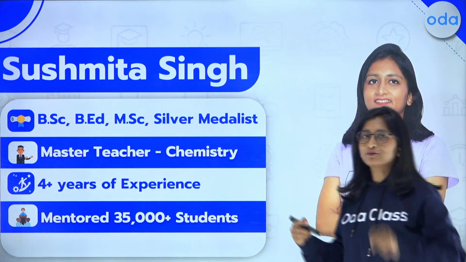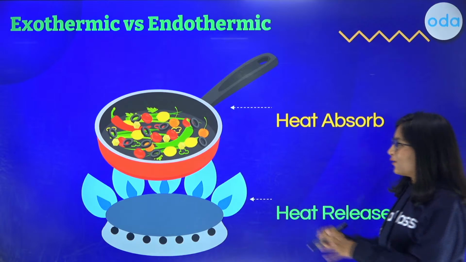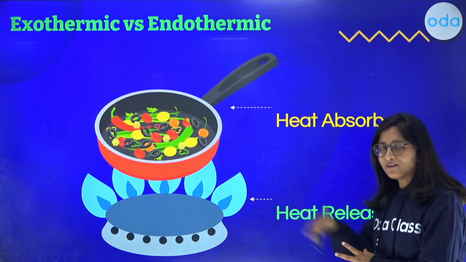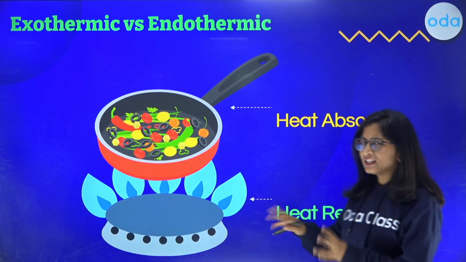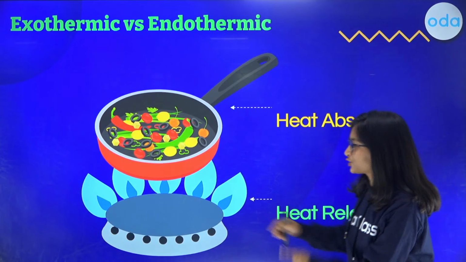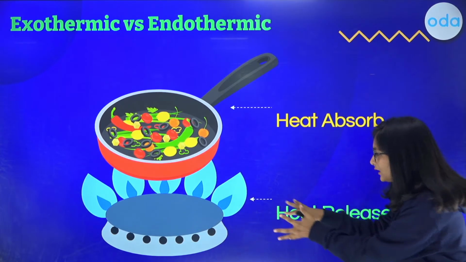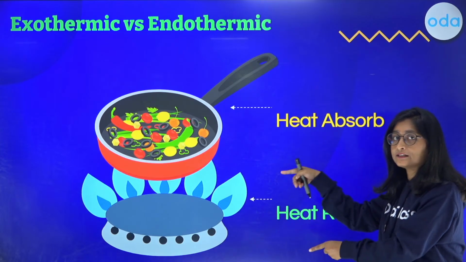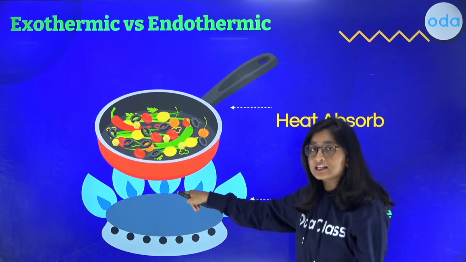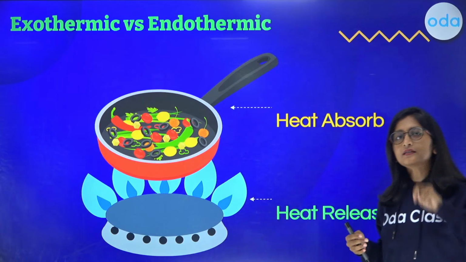Along with that, you have to understand the reaction that I have brought for you. Now, given a situation of cooking, while having a look at this, can you find the reactions happening? I'll tell you there are two reactions happening. One reaction where the fuel is being burned, and can you see that heat is being released? And in the other case, you can find the same heat is being absorbed by the food that is being cooked. Now, why is this happening?